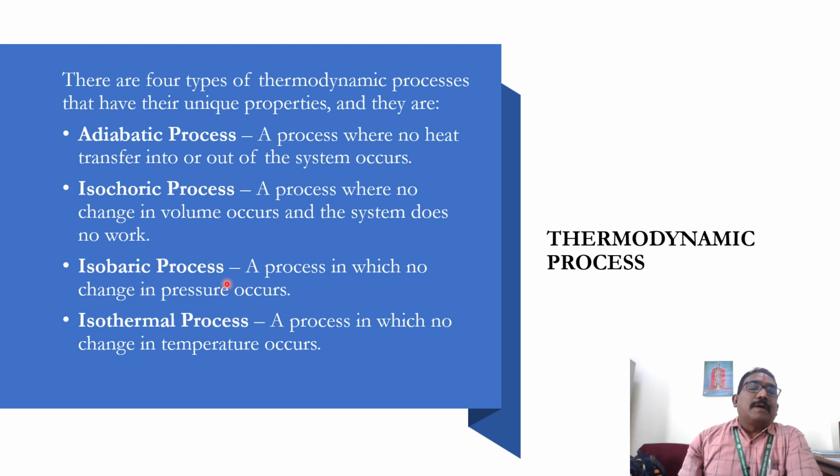In the isobaric process, no change in pressure occurs. In the isothermal process, heat is transferred between the surroundings and the system, but the temperature remains constant.